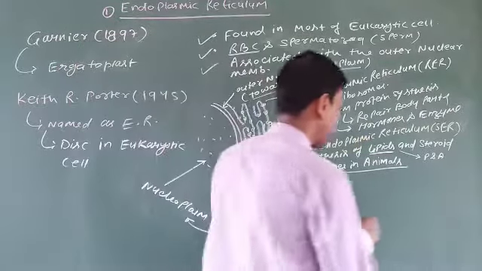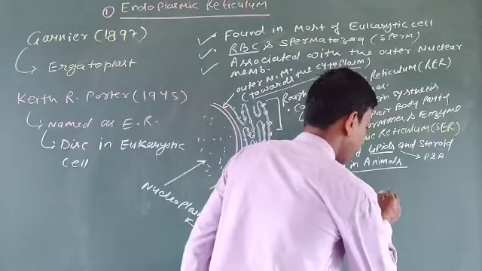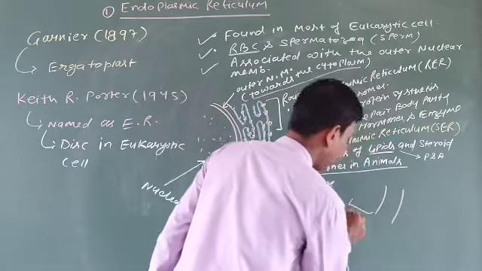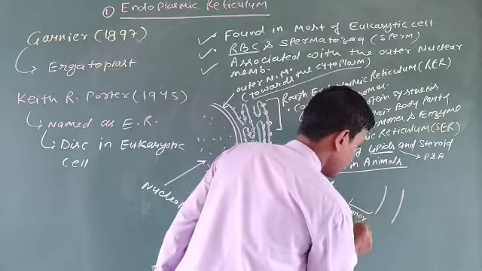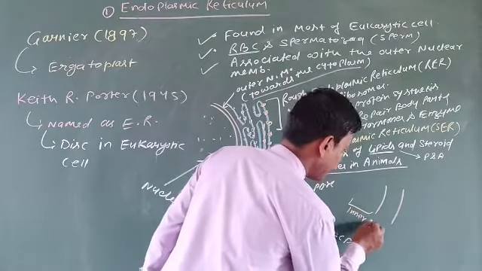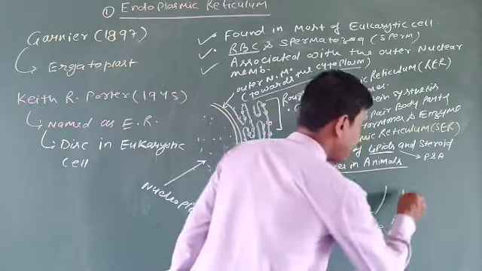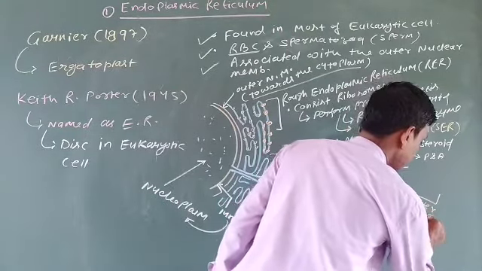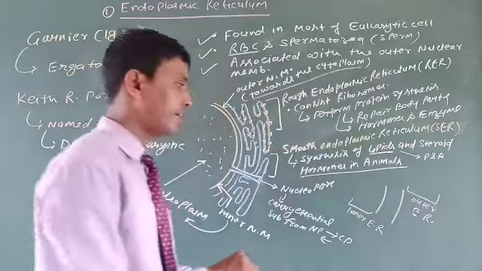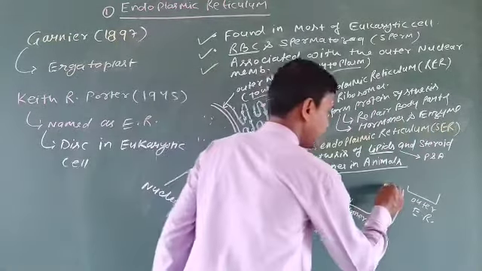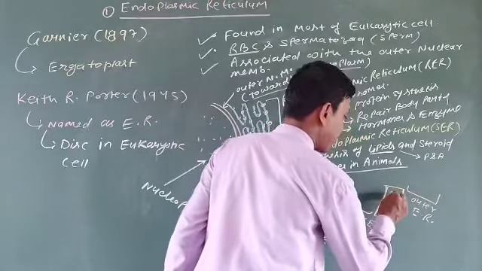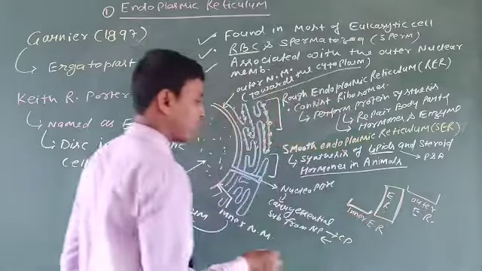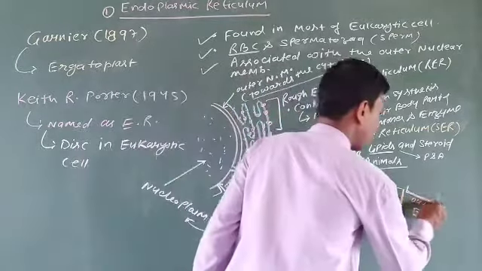Now the endoplasmic reticulum differentiates the luminal parts, that is the inner endoplasmic reticulum, and this one will be the outer endoplasmic reticulum. Suppose this area is assigned for the endoplasmic reticulum, then this will be the inner and this will be the outer.